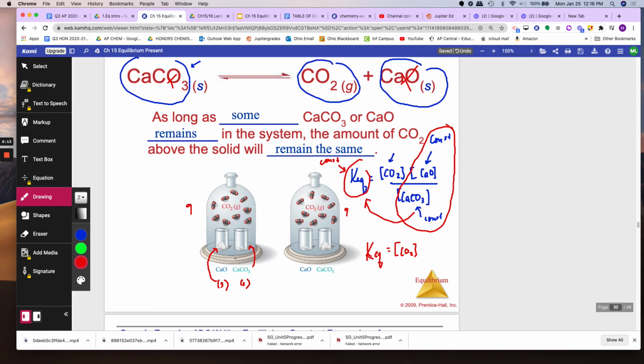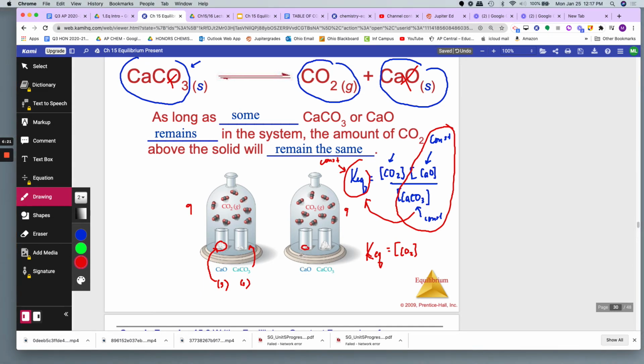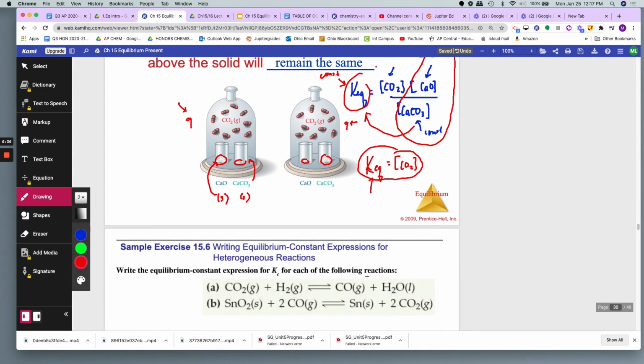As long as you have some in there, look at this one, it has a lot more than this one, who cares? They're the same concentration. So as long as you have some in the container, you'll have 9 CO2s. But you have to have some CaCO3 as well. You have to have both. I don't care how much. You'll get the same amount of CO2 because it is the K equilibrium.